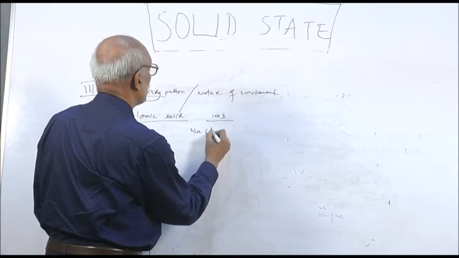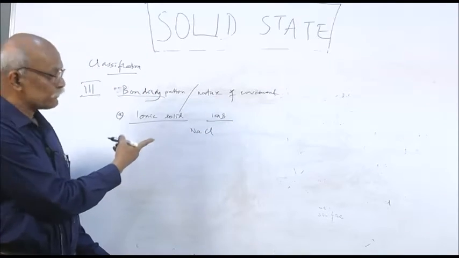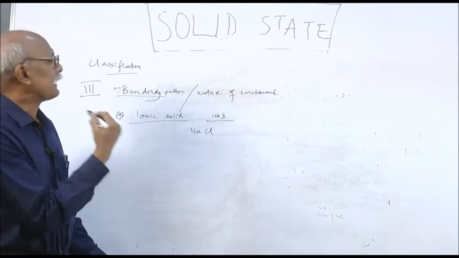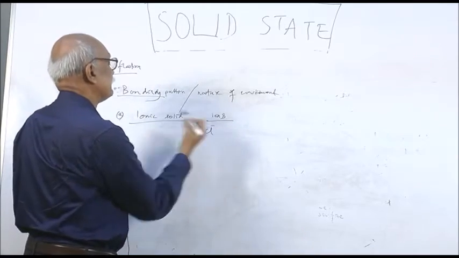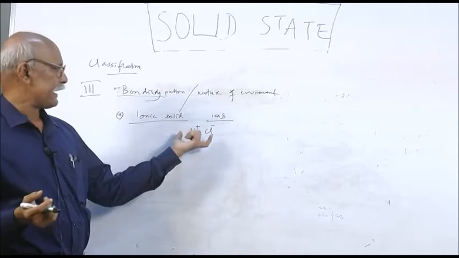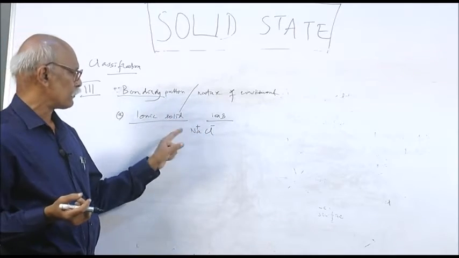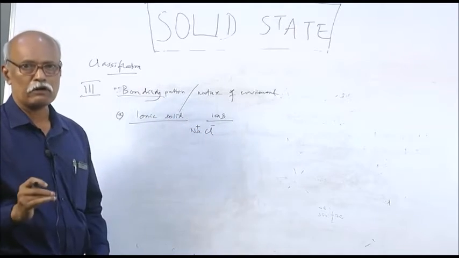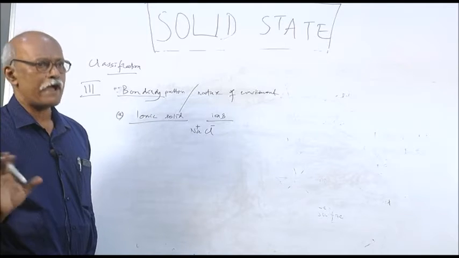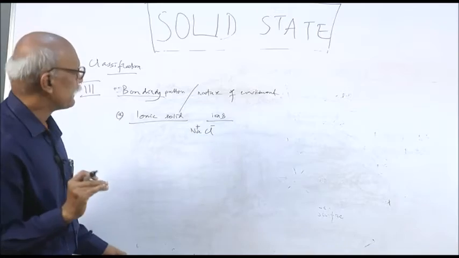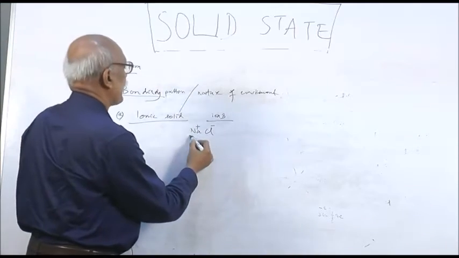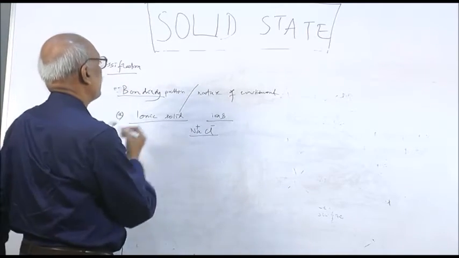For example, sodium chloride: if crystalline sodium chloride is asked, better to write it differently, because sodium chloride does not contain NaCl molecules; there is an arrangement of sodium cations and chloride anions in a cubic arrangement.